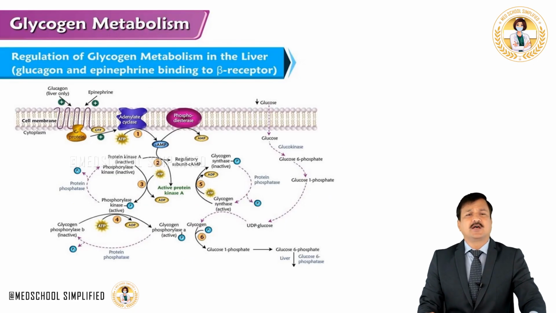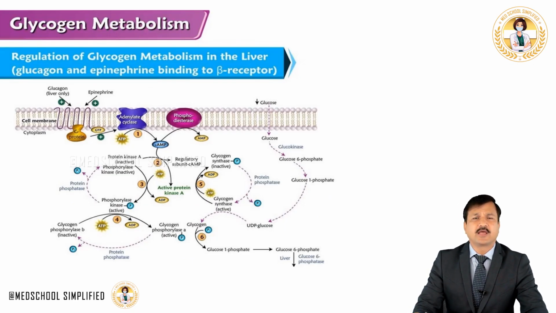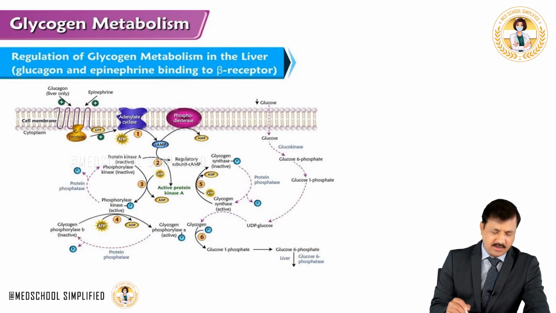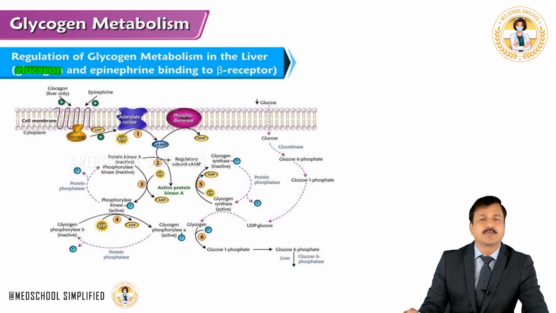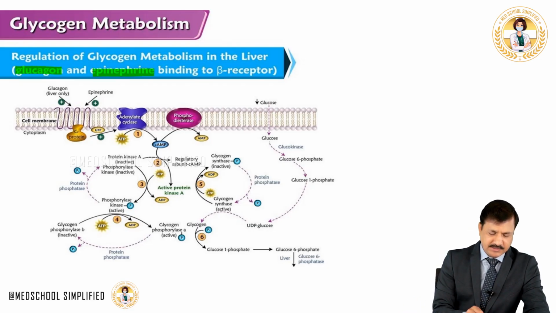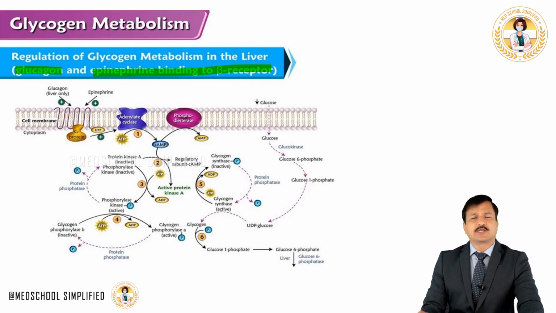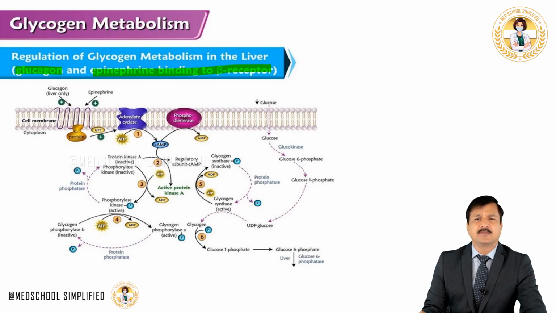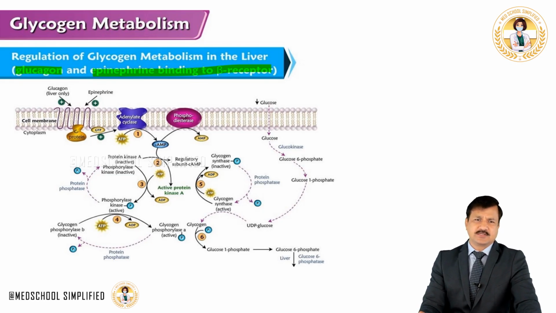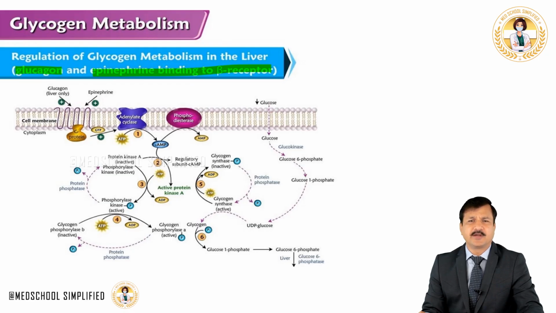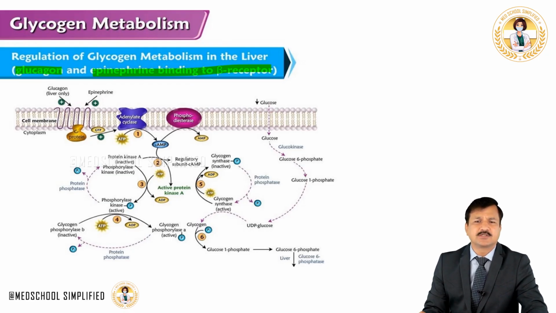Now let's understand hormonal regulation of glycogen metabolism, especially in the liver. So in this particular figure, I am taking example of glucagon and epinephrine, which is binding to beta receptor. Now that means I am going to explain you the glycogen metabolism regulation under fasting condition only, and later I will touch upon what happens under fed condition. This particular figure predominantly shows the glycogen metabolism that is going on under fasting condition.